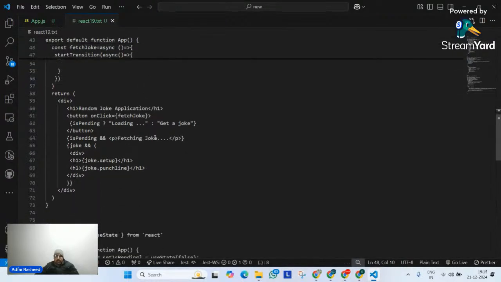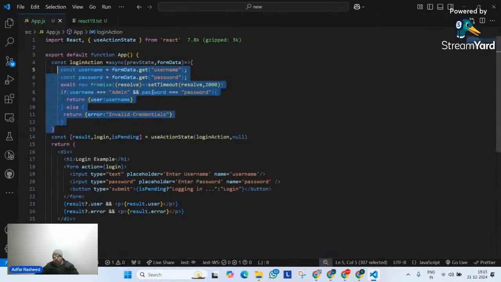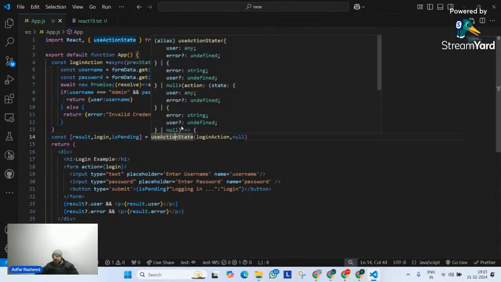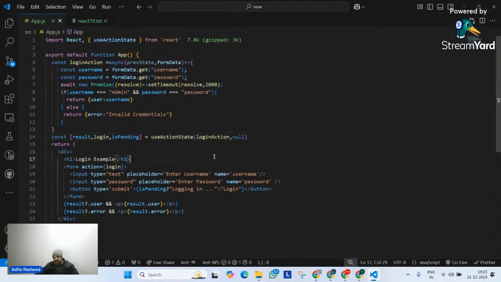The second thing we understood was how useActionState works. With respect to forms, it's very important to understand what actions do. With this action, we can perform a logic, and until that logic is executed, isPending also becomes true. You can console it and you will clearly see that it's true for that amount of time.